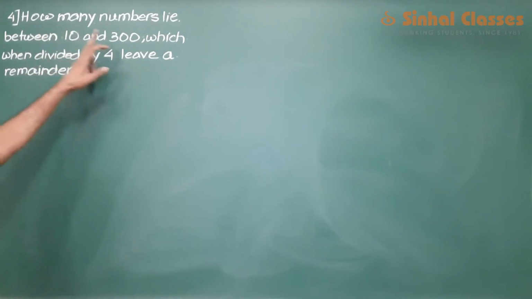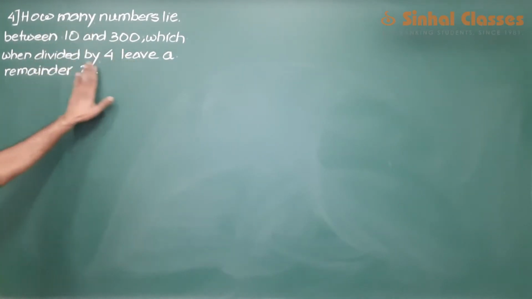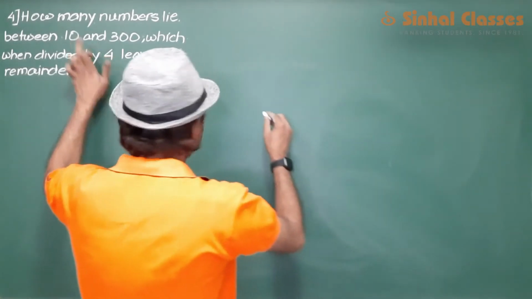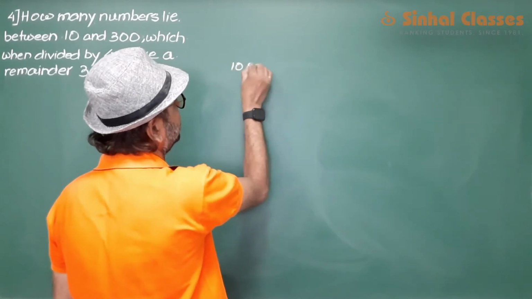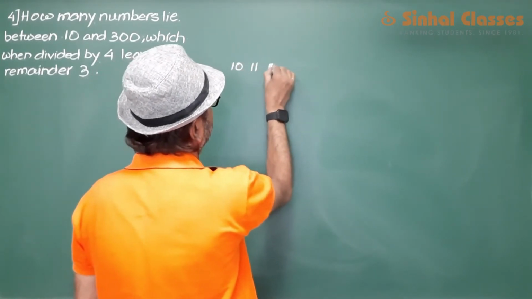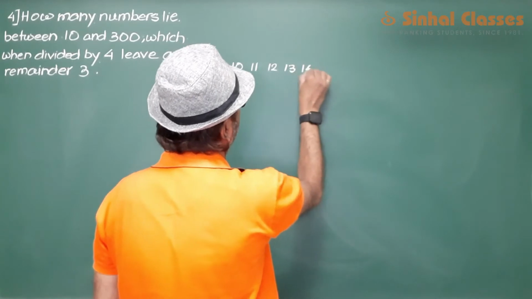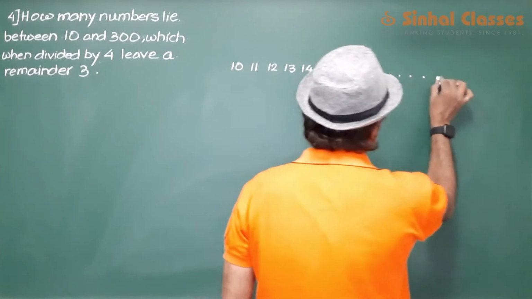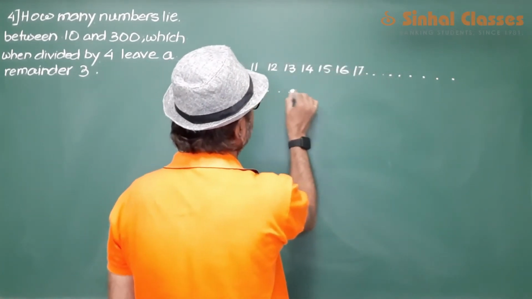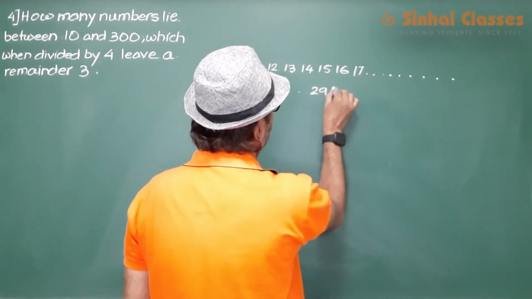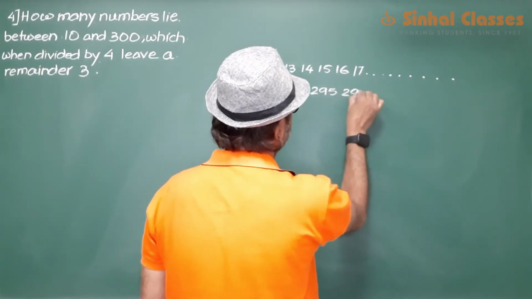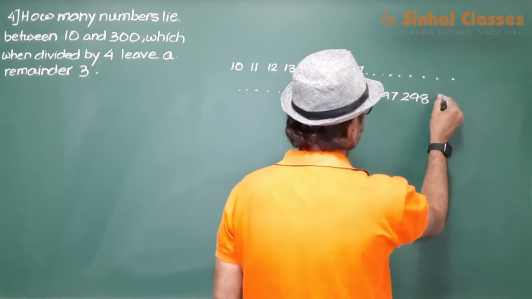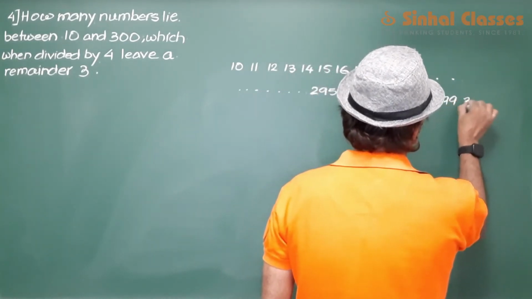We are given: how many numbers lie between 10 and 300 which, when divided by 4, leave a remainder 3? Let us take these numbers between 10 and 300: 10, 11, 12, 13, 14, 15, 16, 17, and so on, up to 295, 296, 297, 298, 299, 300.